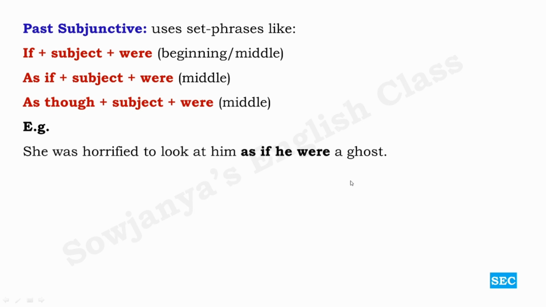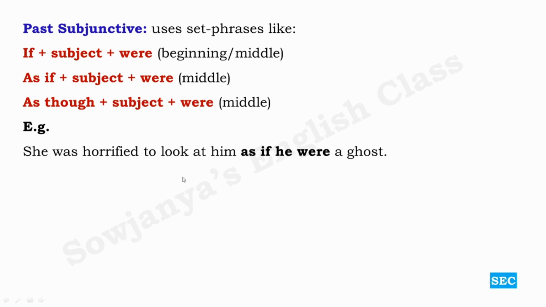She was horrified to look at him as if he were a ghost. So here if you observe, everywhere the verb is were. If plus subject plus were, as if plus subject plus were, as though plus subject plus were. Okay, so this be form in the past tense is always were, irrespective of pronouns. Any pronouns, all 7 pronouns and even the nouns also take were. There is no such thing as singular and plural. Everything takes were, in past subjunctive.